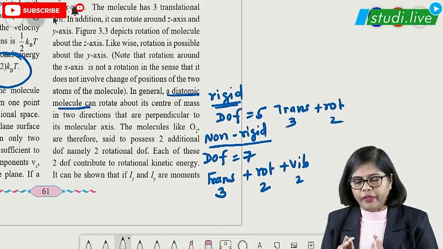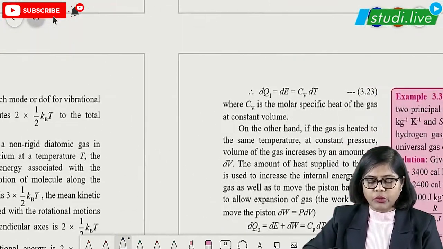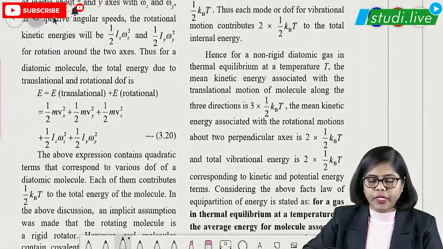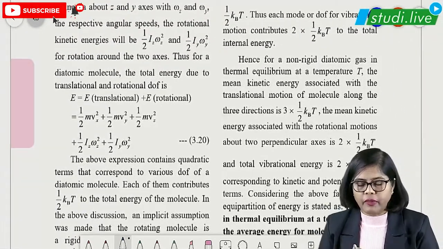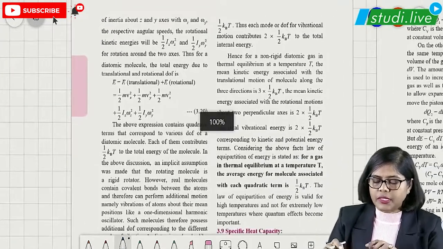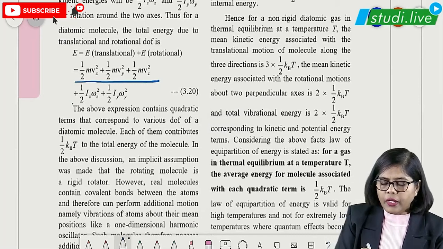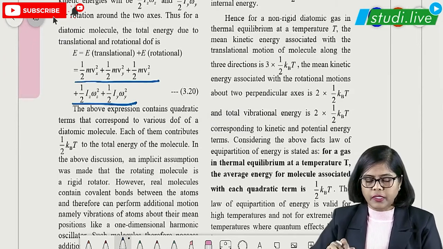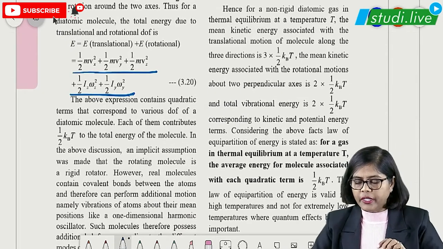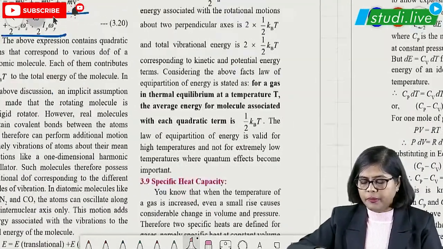So it becomes 5. This is all about degrees of freedom, but in detail we are going to talk about much more here. Of course, questions will definitely be asked on that. As you can see here, these are the translational 3 and rotational 2, so you get 5. The degrees of freedom will be 5. This is the explanation given here, which I explained in short, right?